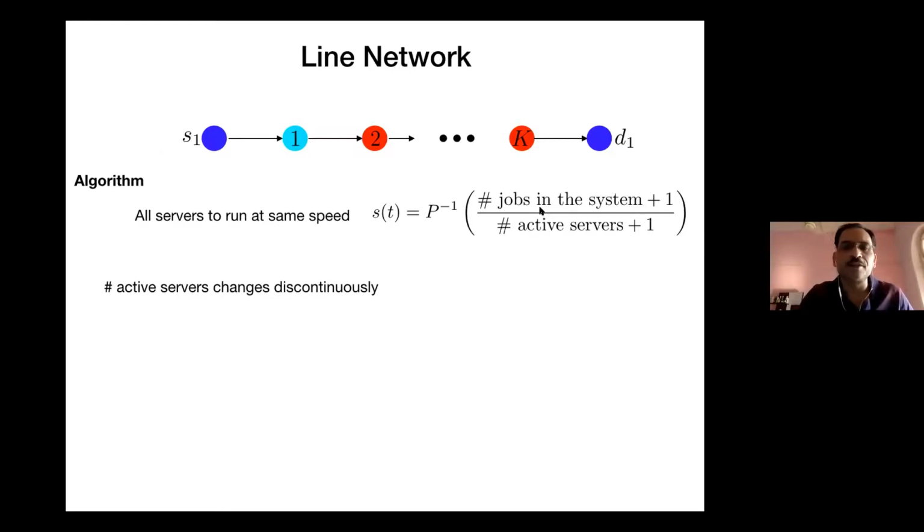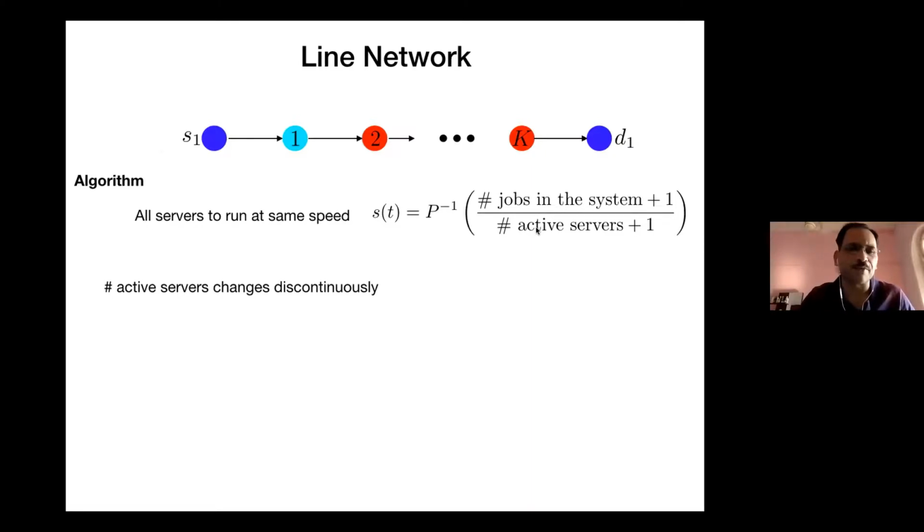If you've not noticed, this will make sure that the total speed used in the system is exactly equal to the number of jobs in the system, because the total number of active servers is what you're going to add the power across. So the philosophy of choosing the speed remains as before in the parallel system: the total power used in the system is equal to the number of jobs in the system.